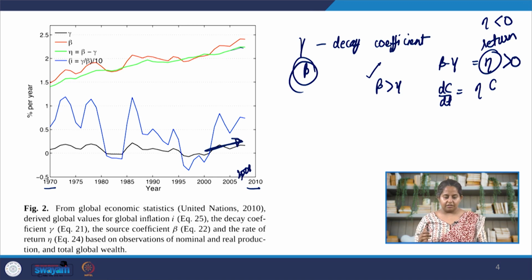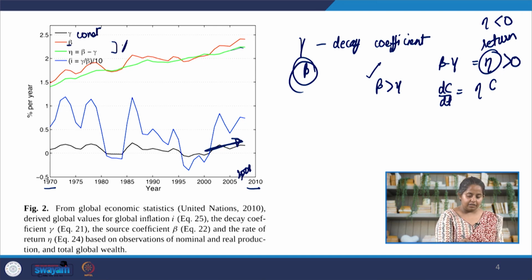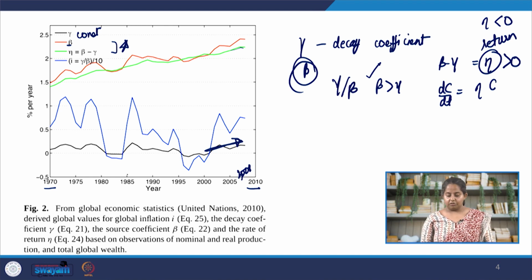Both the return and the beta have increased over the decades, and then at the end we have I, which is the ratio between the decay constant and the return, which is the blue line, and that has gone through wild fluctuations over the decades.